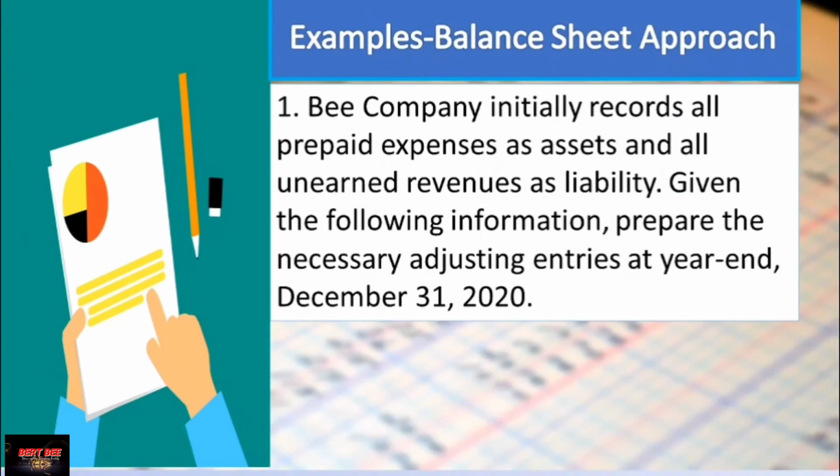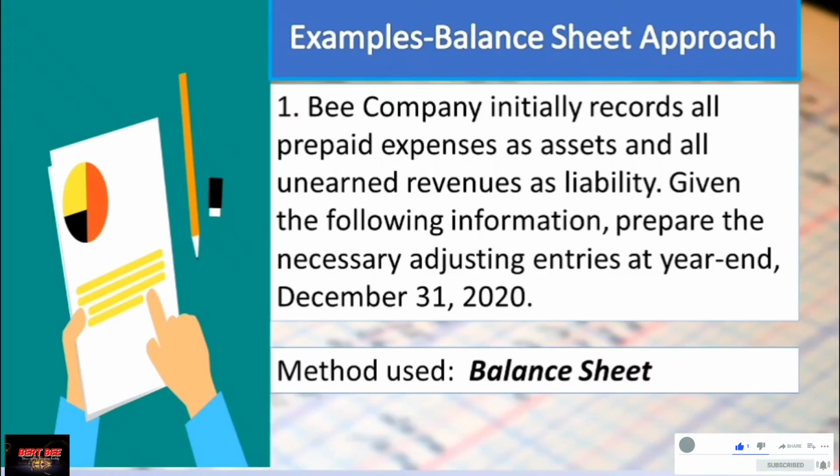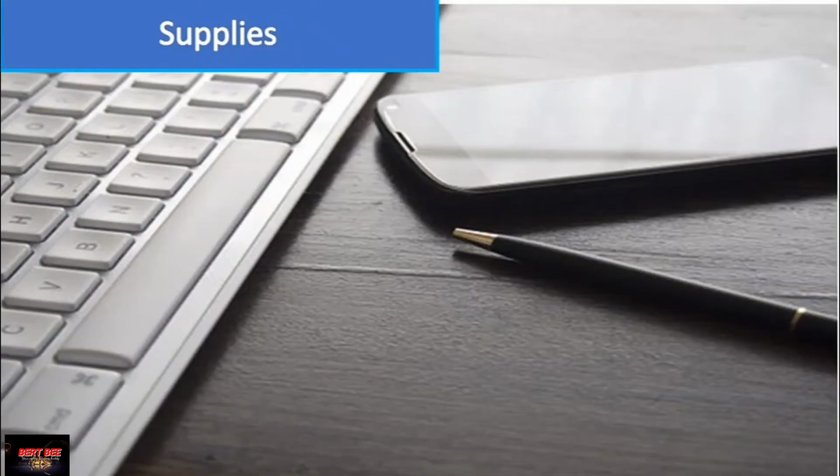How about if we do the balance sheet approach or balance sheet method? Let us just read the problem again. B company initially records all prepaid expenses as assets and all unearned revenues as liabilities. Now you notice that the asset accounts are initially used in this particular approach. So the method uses, of course, the balance sheet.